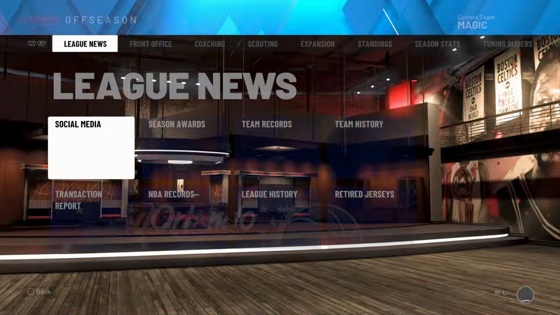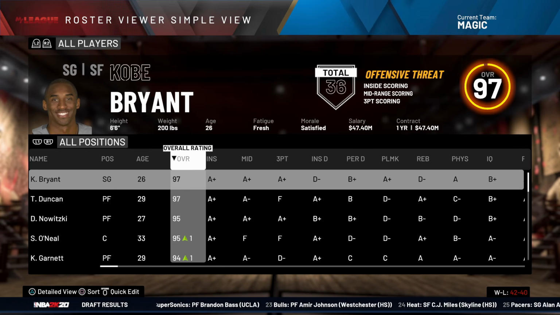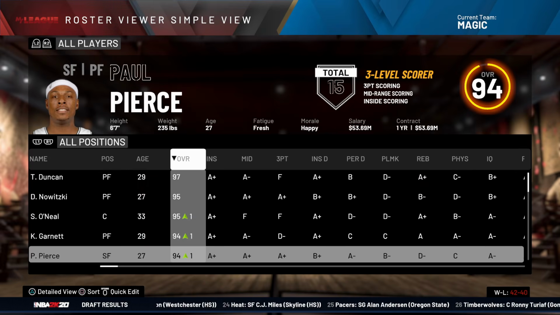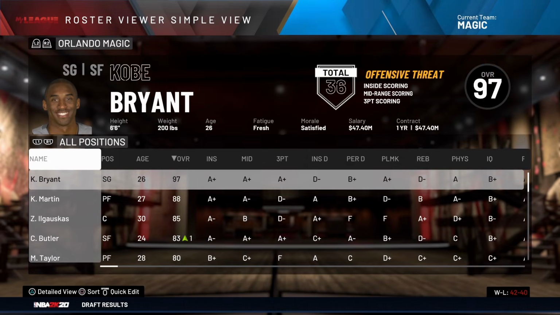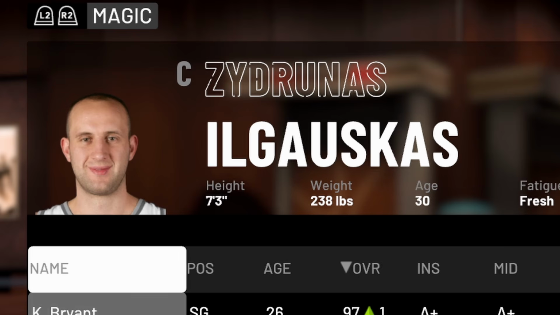Kobe's a 97. Where does he rank in the league? Sometimes when I scroll through here, the game just crashes. I hope it doesn't. Oh my God. Kobe is the highest overall in the league, tied with Tim Duncan, followed by Dirk, Shaq, KG, Pierce, LeBron, and then Manu. We also have Zydrunas. Oh God, I'm never gonna get the Big Z, right? That's his name? Big Z, something like that. Ilgauskas? Yeah, there you go. I'm never gonna say his first name.